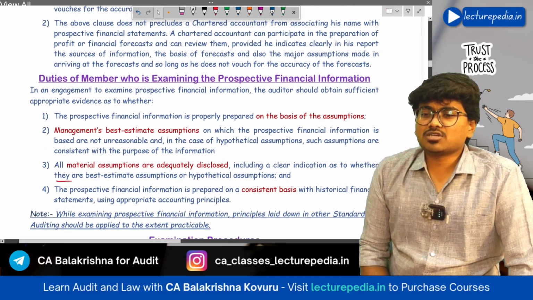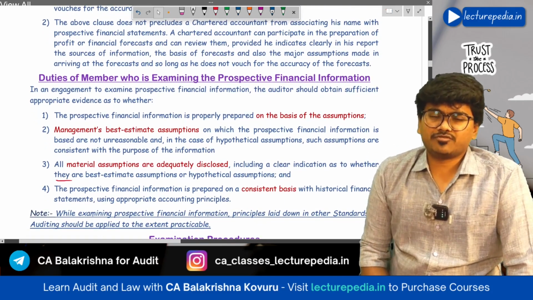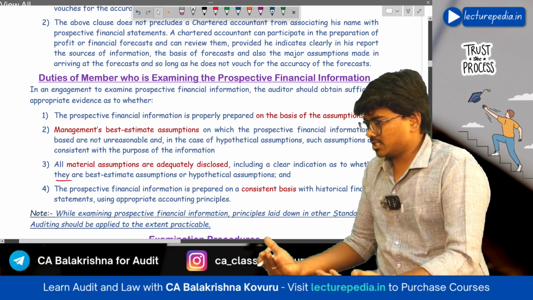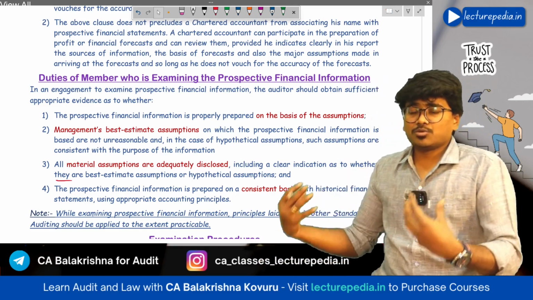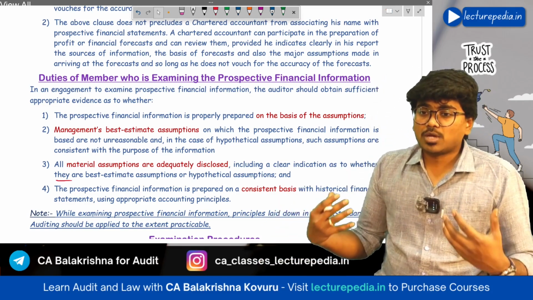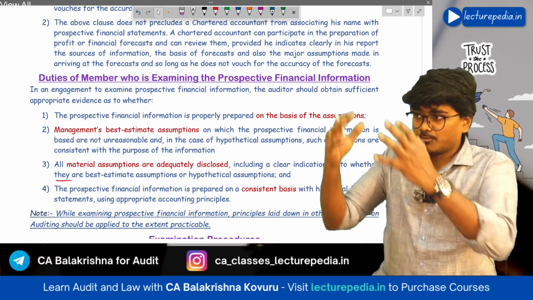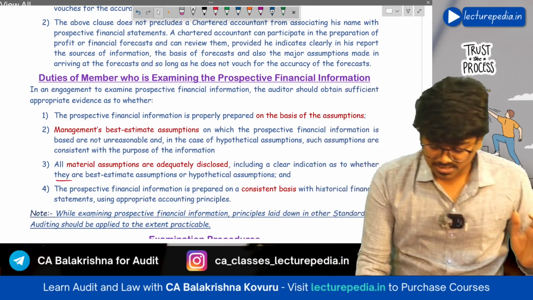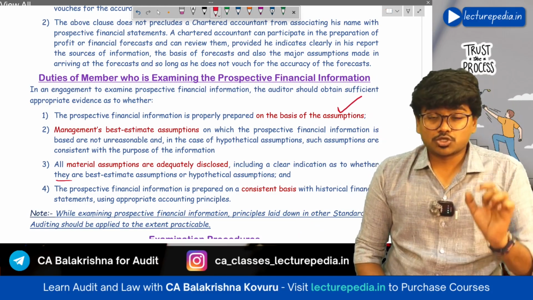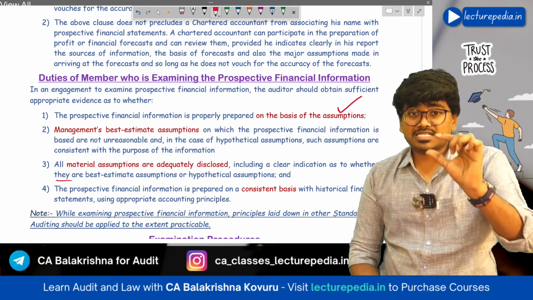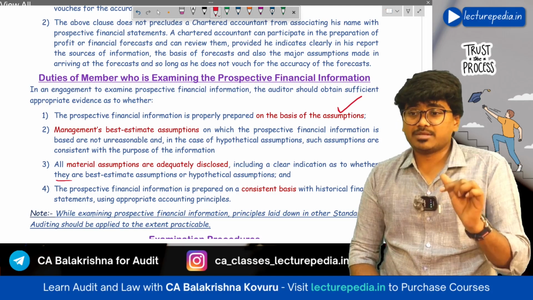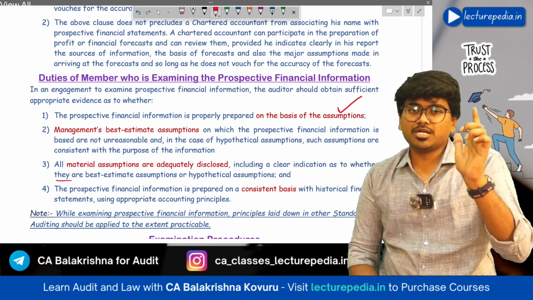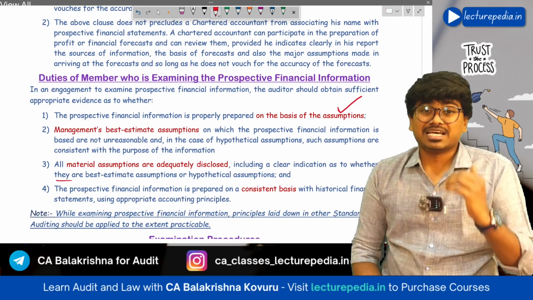Next, duties of a member who is examining prospective financial information. If you are examining the prospective financial information, what are your duties? First of all, you have to verify whether the prospective financial statements have been prepared on the basis of assumptions or not. Next, you should also see whether the best estimate assumptions that have been made by the management are unreasonable or not. They should be reasonable.